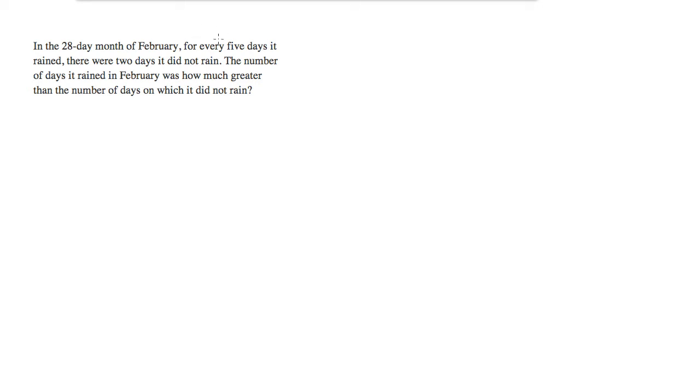We're dealing with a pretty rainy February. It looks like for every 7 days, we've got 5 days of rain. So I'll represent this with a block. And we've got 2 days where it did not rain.